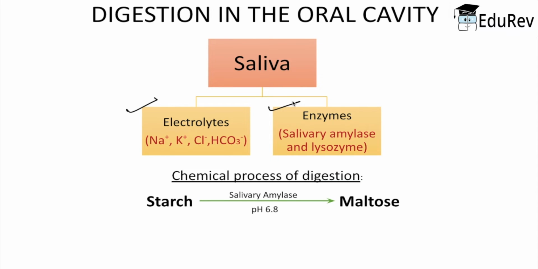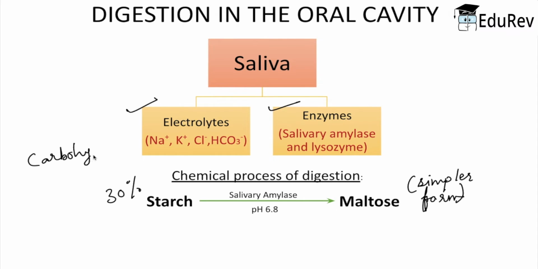In our mouth, around 30% of starch is digested into maltose, which is the simpler form of the complex carbohydrates in our food. This starch getting converted into maltose is in the presence of salivary amylase, the enzyme present in saliva, with pH 6.8. Here is another important point for you: the digestion of carbohydrates takes place in our buccal cavity. This point you need to remember.